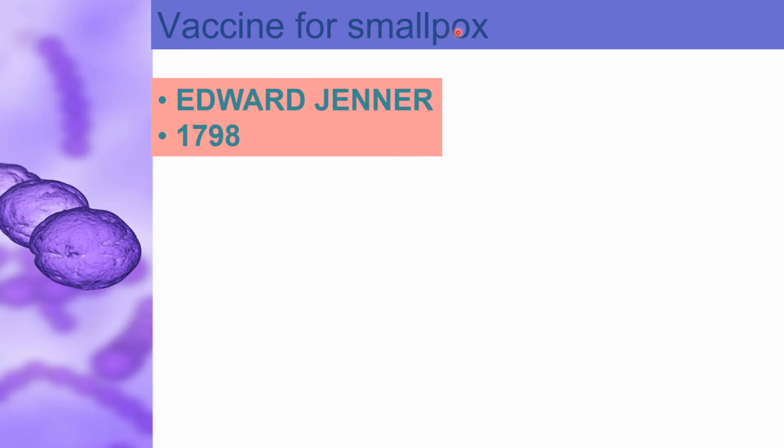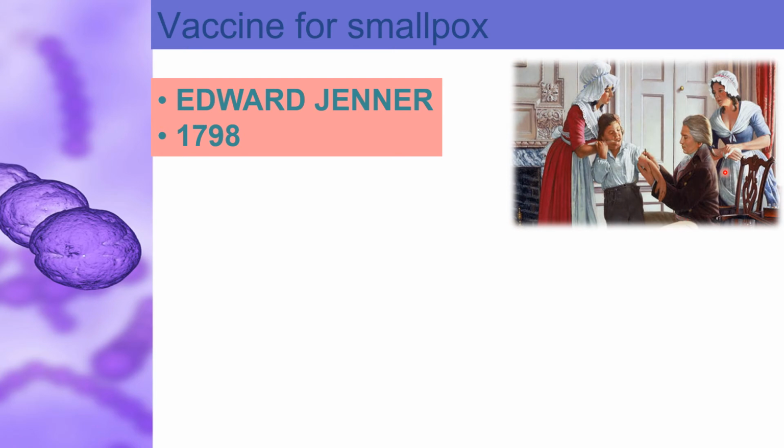Vaccine for smallpox. It was in 1798 that an English country doctor, Edward Jenner, discovered the vaccine for smallpox. Edward Jenner was an English country doctor, and he administered the world's first vaccination as a preventive treatment for smallpox, a disease that had killed millions of people over the centuries.